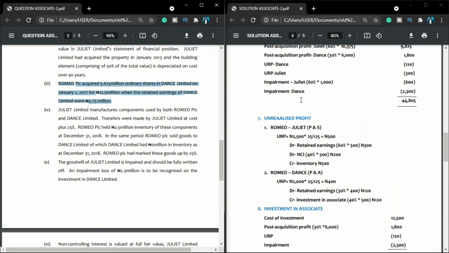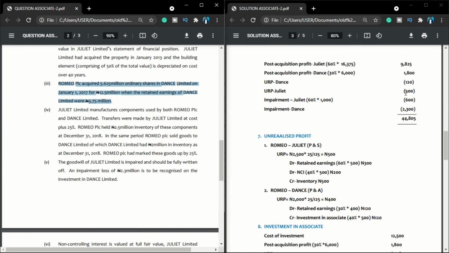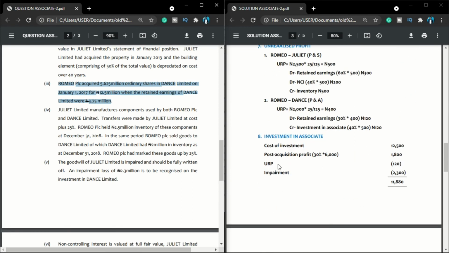I debited my retained earnings by removing it here, 120. And what did I do here? I credited my investment in associates by removing it here, how much? 120. So we are not done. There is an impairment. Let us go back to additional information.